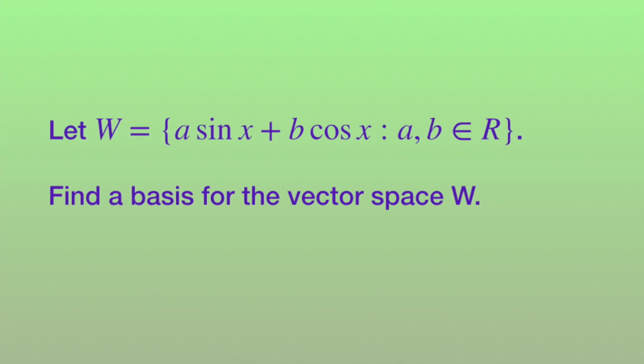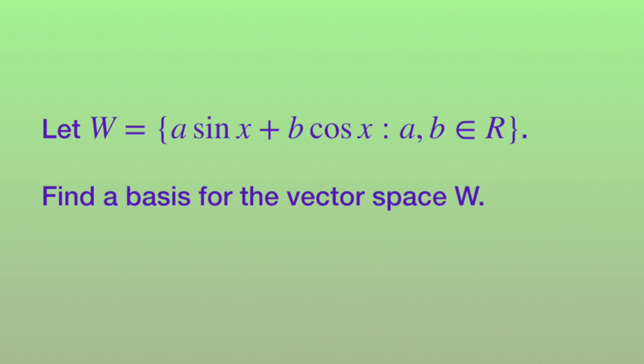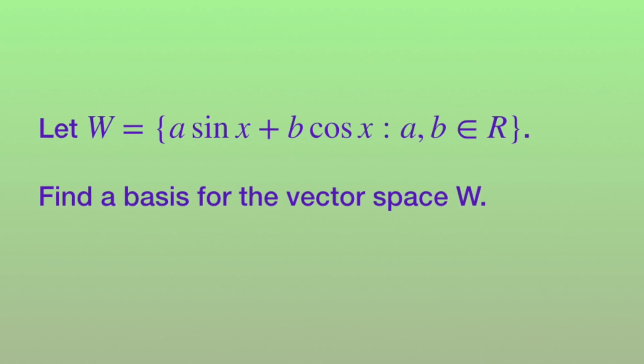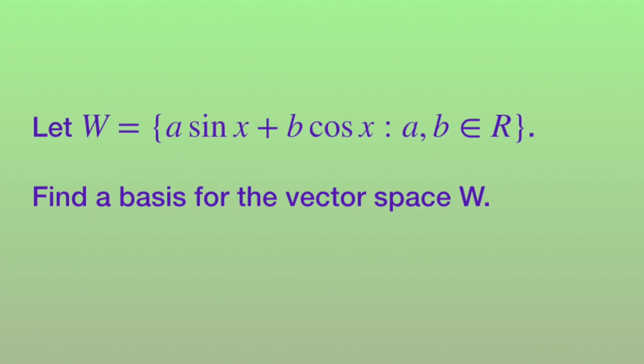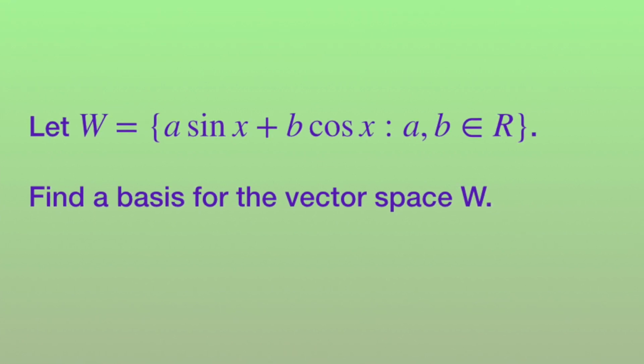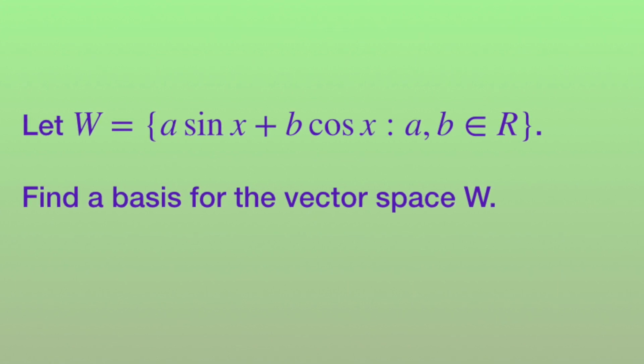In this edition, we are looking at this problem. Let W be the set of all functions a sin x plus b cos x, where a and b are real numbers. It is easy to check that W is a vector space over the reals. We have to find a basis for this vector space.